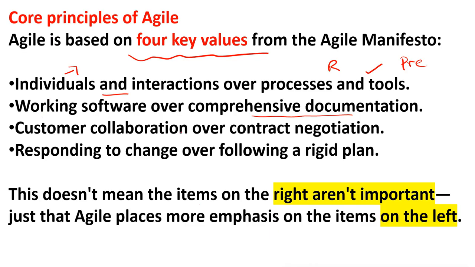So sometime the question will come, customer collaboration over processes and tools, comprehensive documentation, following a plan. If you know that customer collaboration over contract negotiation, so you have to select this. That is why I said just read 2 or 3 times. In this way you will memorize.